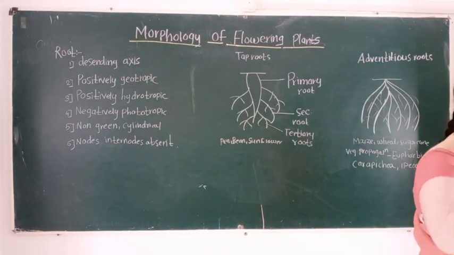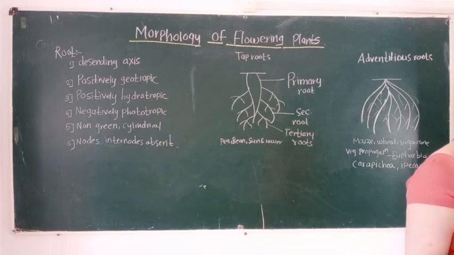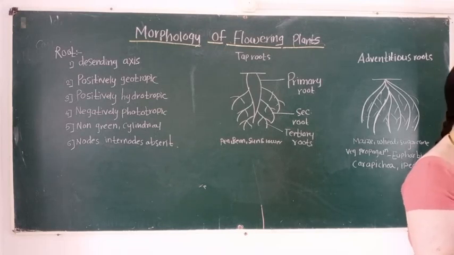What is vegetative propagation? Vegetative propagation means the formation of a new plant, or the propagation taking place, from any vegetative part of the plant body, that is root, stem, or leaf.